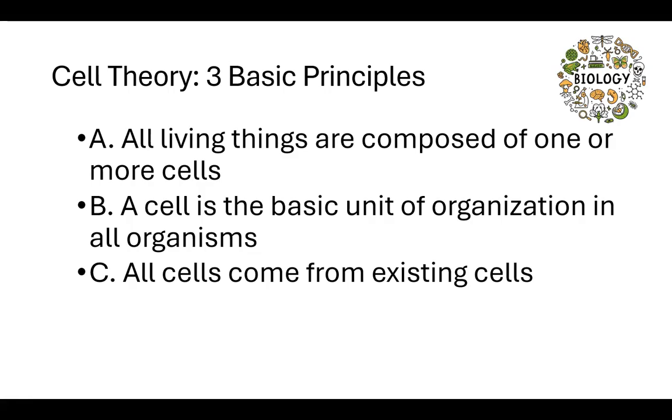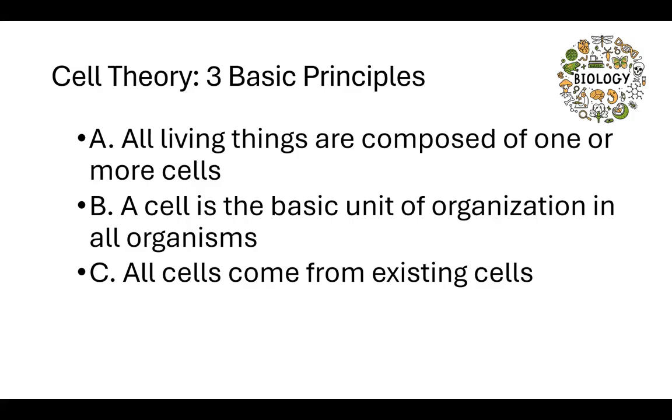When we think about the basic unit of organization or the level of organization, we always start from the smallest to the largest. So if you have a cell, the cells combine to form tissues. Tissues combine to form organs. Organs combine to form organ systems, and organ systems combine to form an organism. So cells make tissues, tissues make organs, organs make organ systems, and organ systems make an organism or a living being.